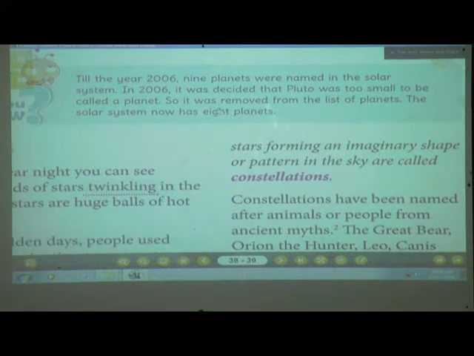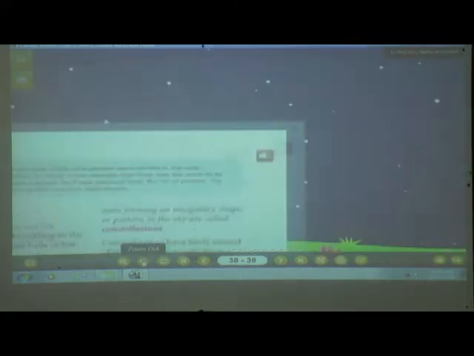Till the year 2006, there were 9 planets in the solar system. But in 2006, it was decided that Pluto was too small to be called a planet. So it was removed from the list of planets. So now there are 8 planets in the solar system. Okay.